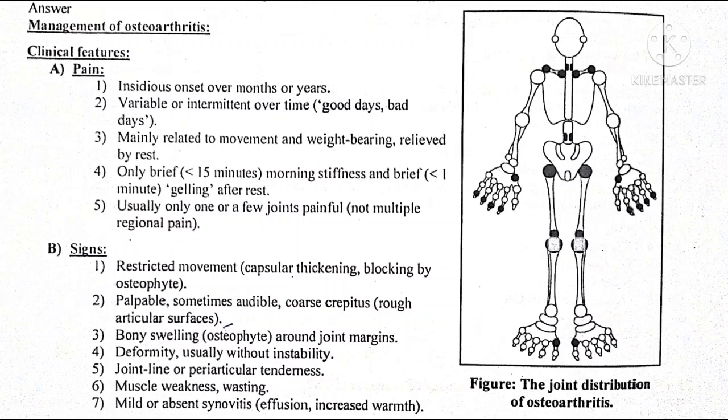Joint line or periarticular tenderness is seen, and muscular weakness and wasting may be present. Mild or absent synovitis occurs, which is manifested by effusion and increased warmth.